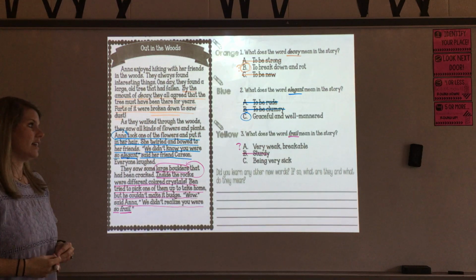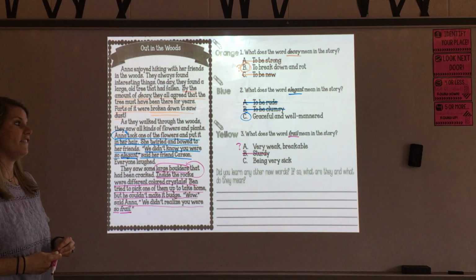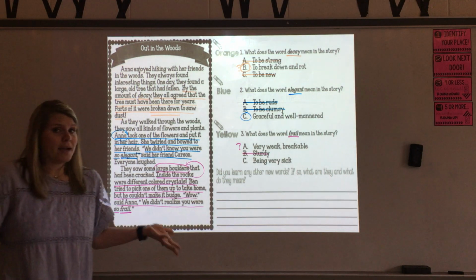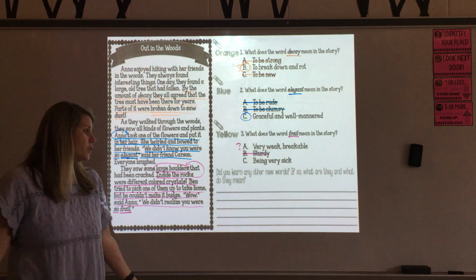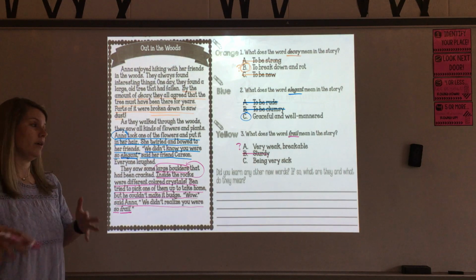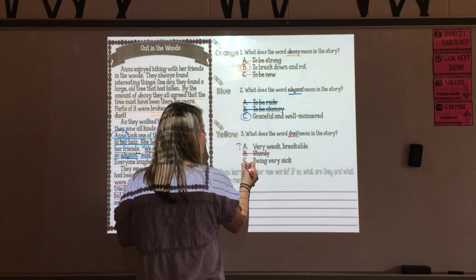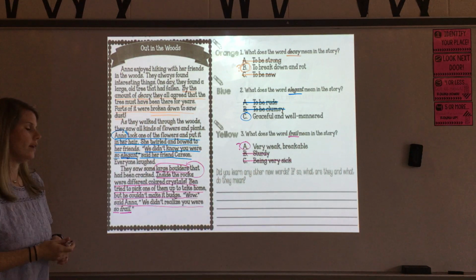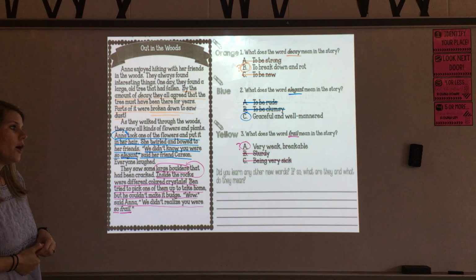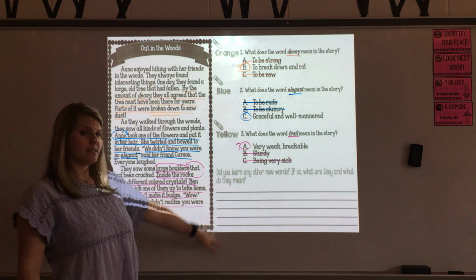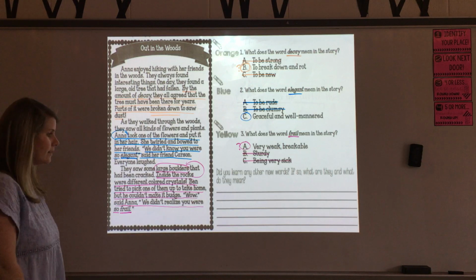And then C says that he was being very sick. Now, Ben might have been sick. That might have been a reason why he couldn't lift the boulder, but I have no evidence of that in my story, so I cannot pick that one. So that's not the best choice. So here, frail means very weak and breakable. All right, I hope that you did learn some new words in this story, and I hope you listed some of those down here and what they meant.